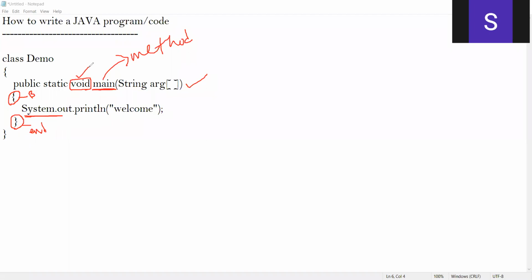Next, you see, students, I have written a keyword called static. In C++, we have studied about static. Why do we make a function static in C++? In C++, when we make any function static, what's the advantage?